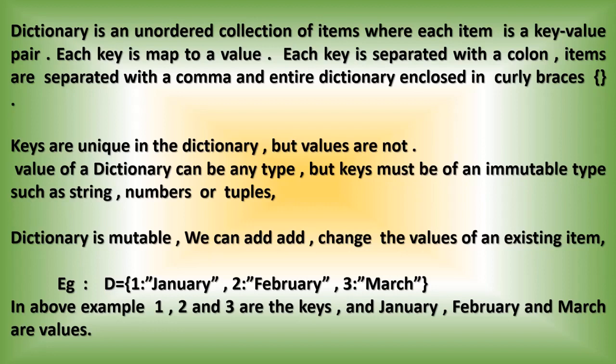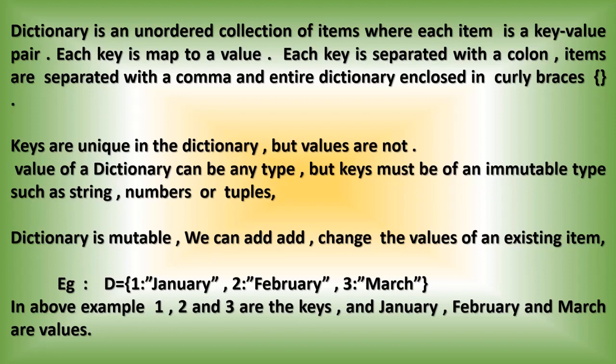Each key is mapped to a value. Each key and its value are separated by a colon. Different elements in the dictionary are separated by a comma. Each element consists of a key and a value, and the key and value are separated with a colon. The entire dictionary is enclosed within curly brackets.